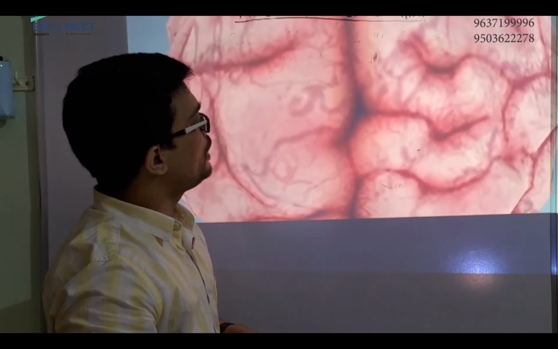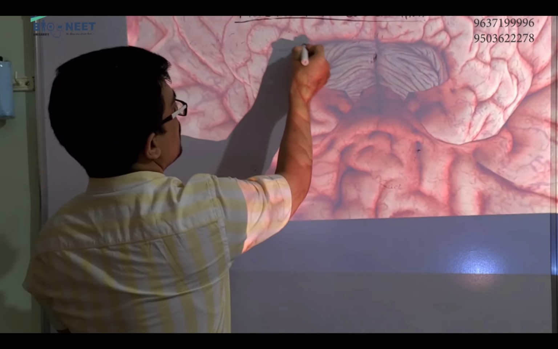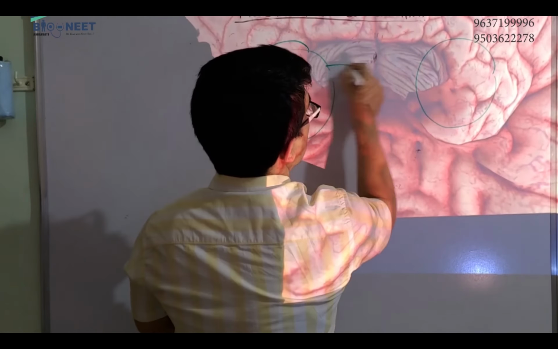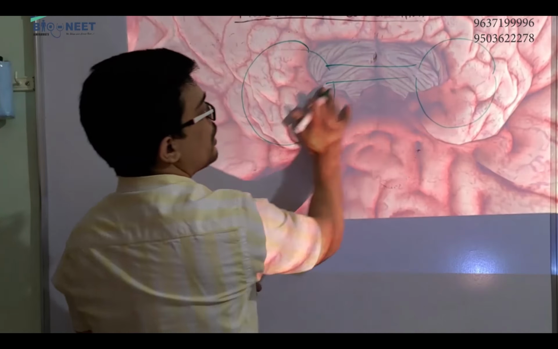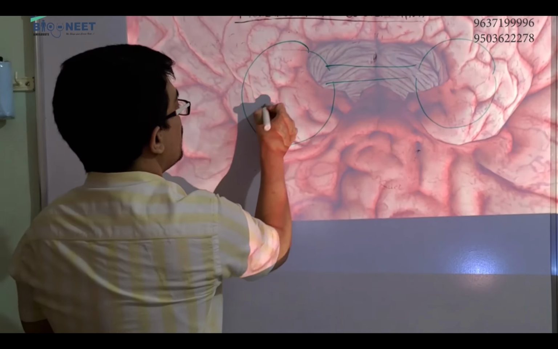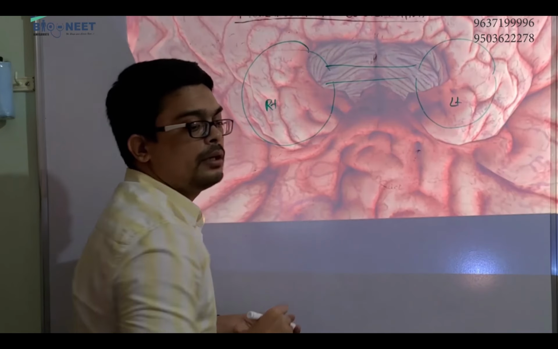These two cavities, you can see एक इधर से cavity है, आपको अंदर से दिख रही है ये एक कैविटी और ये दूसरी कैविटी, ये कनेक्ट रहती है एक दूसरे से. And these two cavities are called lateral ventricles. They are called right and left. कितने हो गए? 2 lateral ventricles.